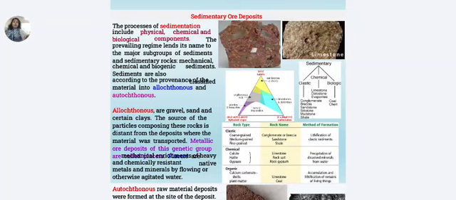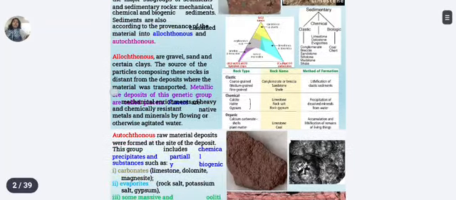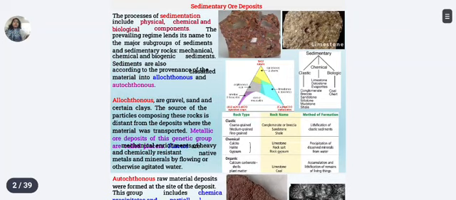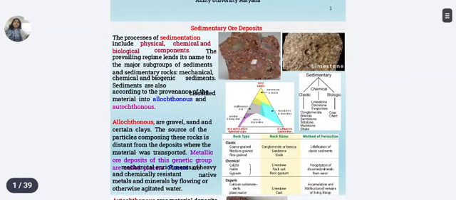You can read in detail that if the sediment or rock is transported from another place, it is called allochthonous, and if the sediment or rock is formed at the same place, it is called autochthonous. This classification helps us understand the origin of mineral resources like coal, iron ore, phosphates, etc.